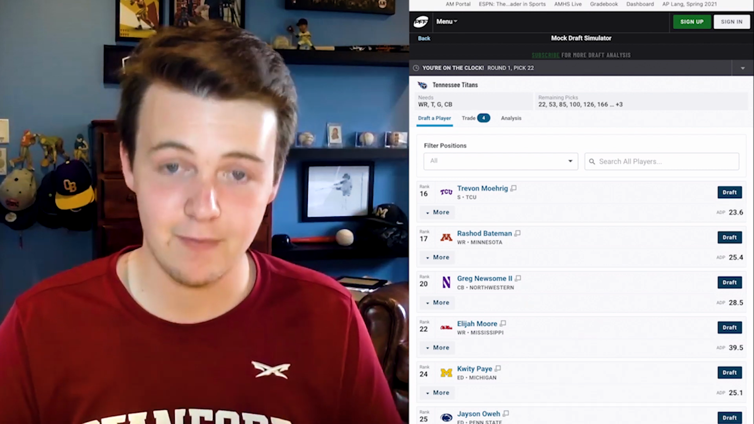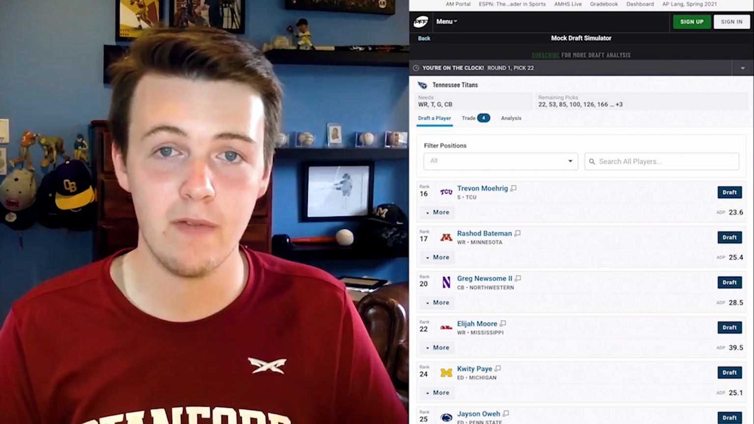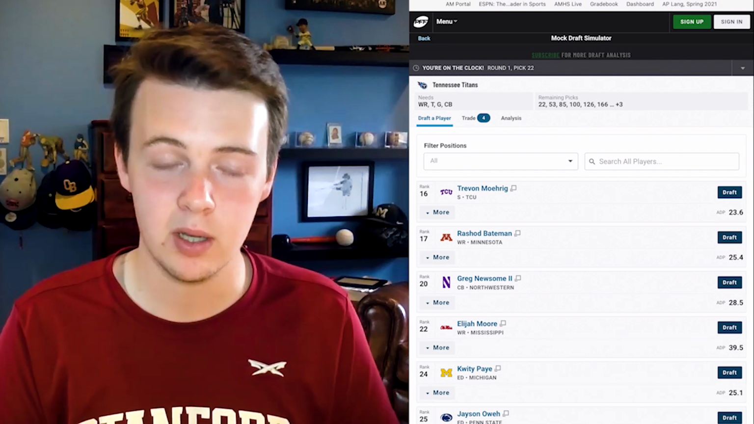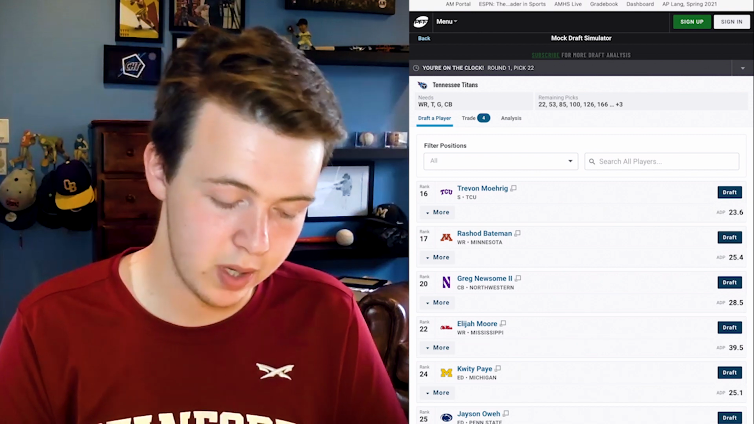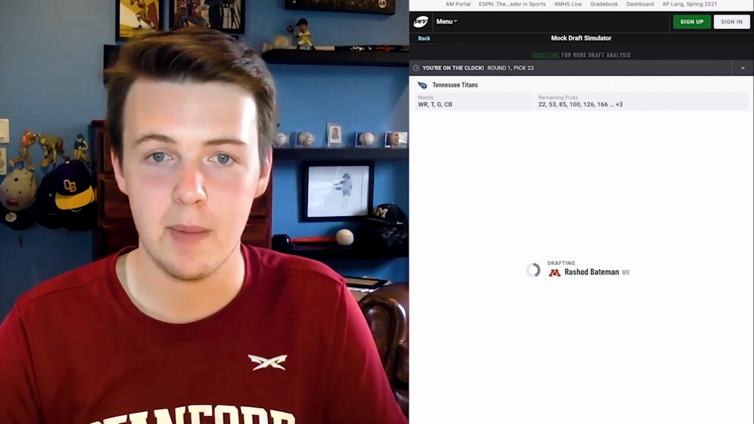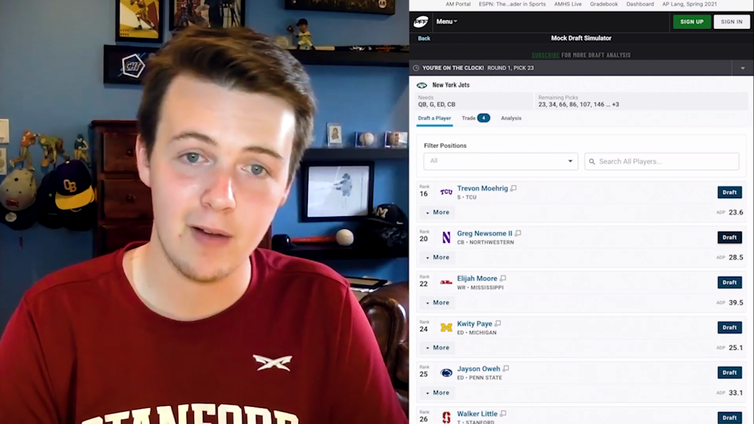They really like having that foundation in front of Carson Wentz or whoever they have at quarterback. So I think replacing their left tackle is their highest priority. So they take Tevin Jenkins. And at pick 22, the Tennessee Titans replaced Corey Davis by taking Rashad Bateman, a wide receiver out of Minnesota.